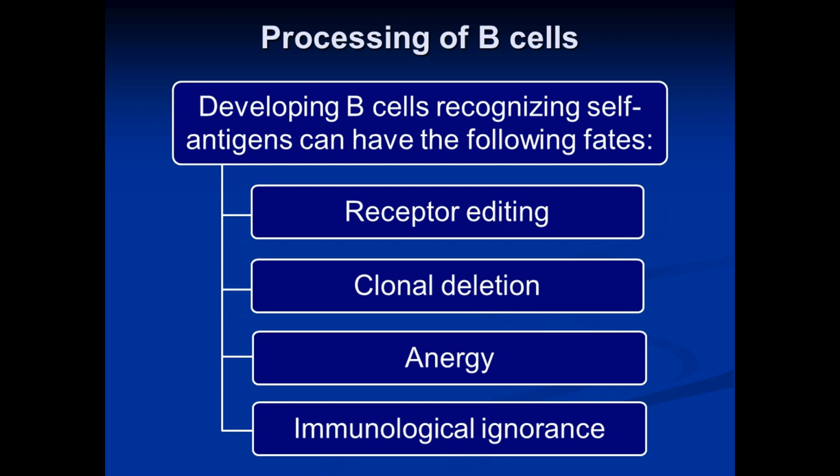The third is anergy. And the fourth is immunological ignorance. So these are four mechanisms that are used against those newly formed B lymphocytes that are capable of recognizing and acting against the self-antigens.